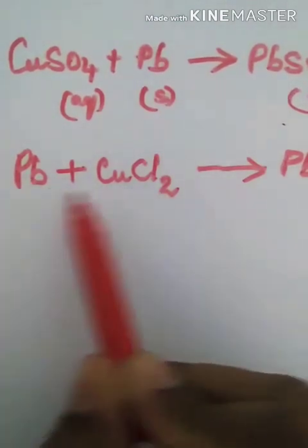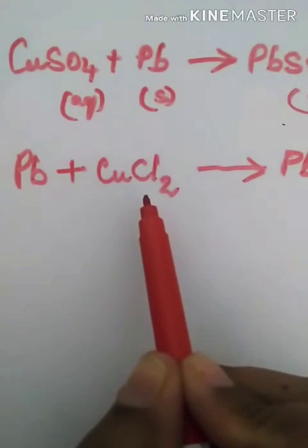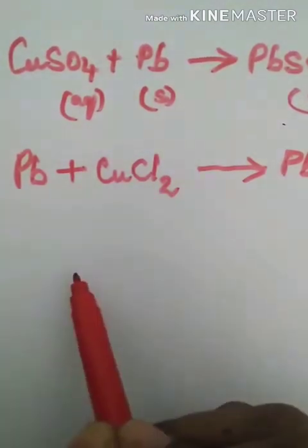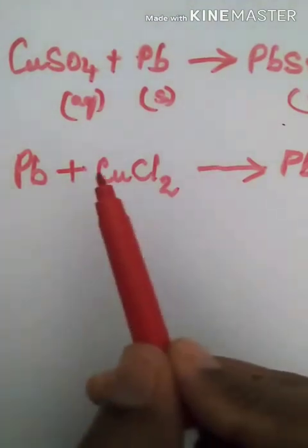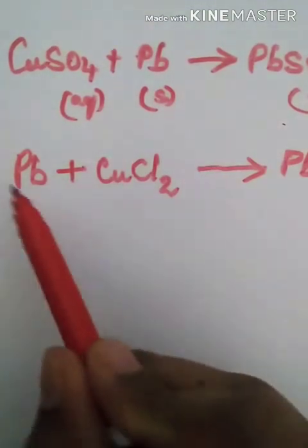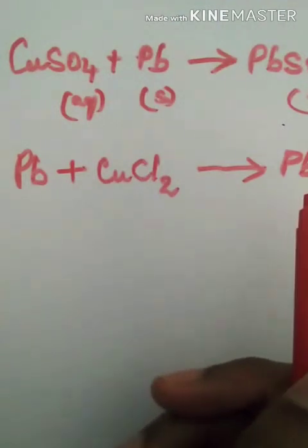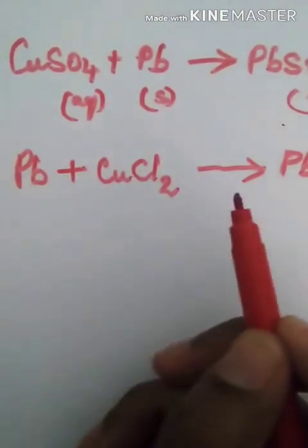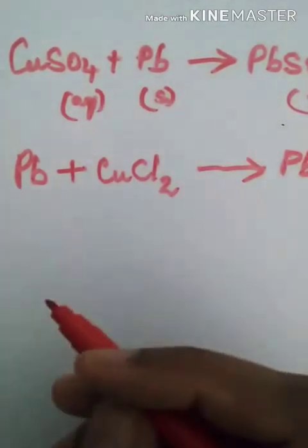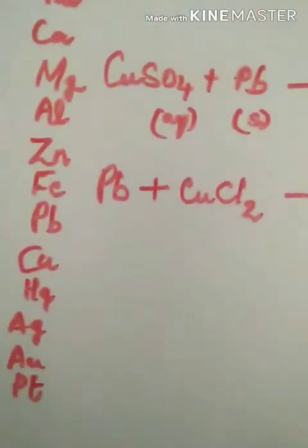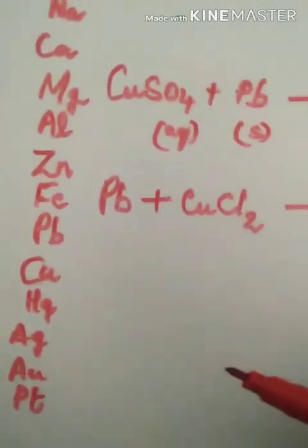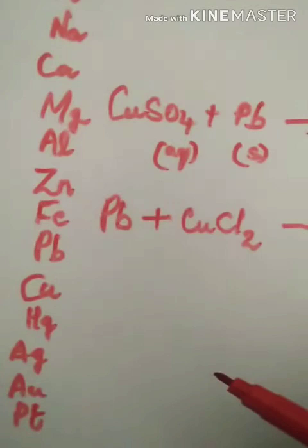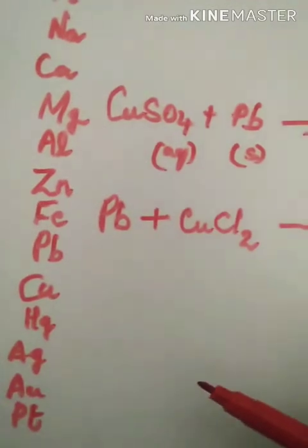In solid form, this will not take place. In aqueous form, they form their own ions and this displacement reaction takes place. So write the definition at least 2 times and learn it by heart with these 3 examples. And don't forget the reactivity series. Okay, Kanaka, Mazaf, PC, HgAgAu, PT.